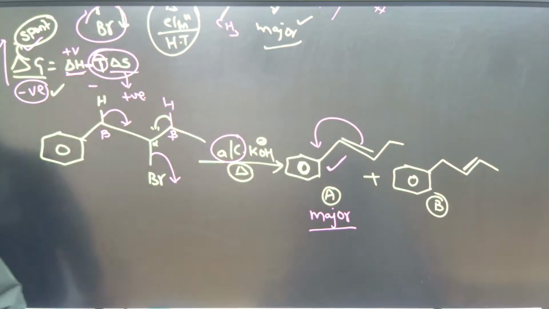Which is major out of these two? How can you identify that? See, this double bond is in conjugation with the pi electrons of this ring, whereas this double bond is not in conjugation with the pi electrons of the ring. If these pi electrons are in conjugation, it will be more stabilized, because the more the conjugation, the more the stability. So this alkene is more stable, and if it is more stable, it is formed as the major one. More stable alkenes are formed as major in these reactions.